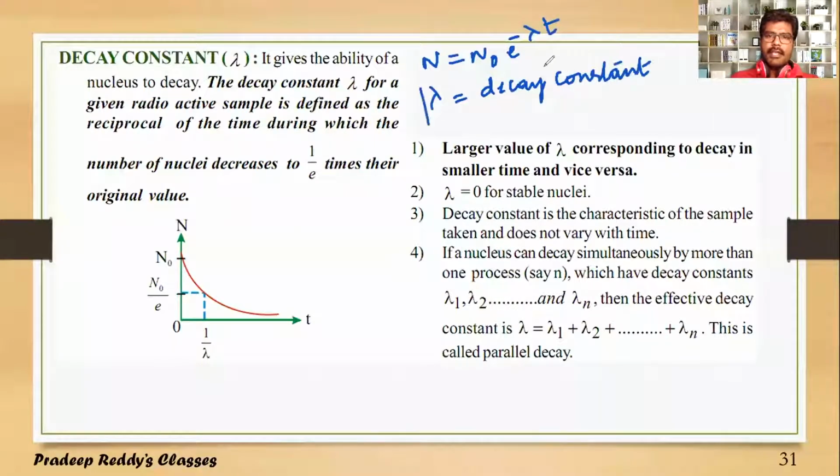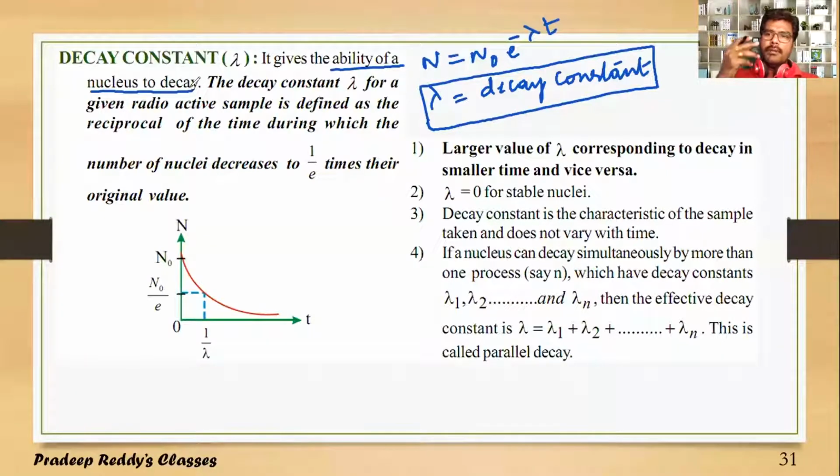This decay constant is variable with respect to nucleus. From one nucleus to another nucleus, it undergoes change. So a decay constant is defined as the ability of a nucleus to decay. So the more the instability, the more often it undergoes disintegration. Therefore, a more unstable nucleus will have a greater decay constant.